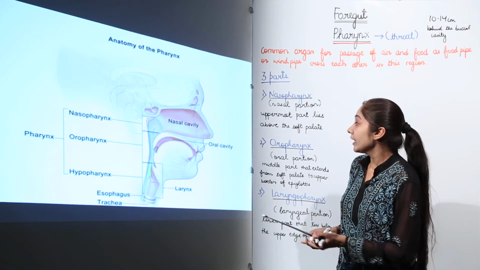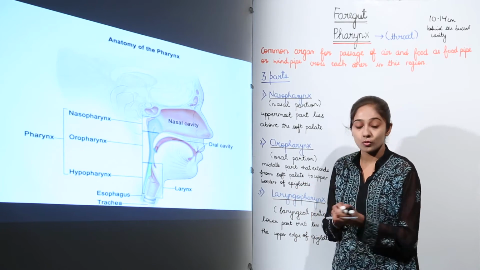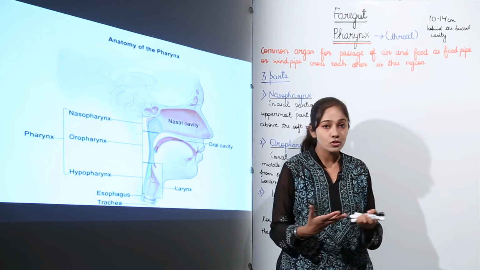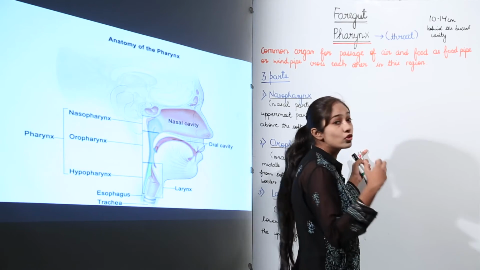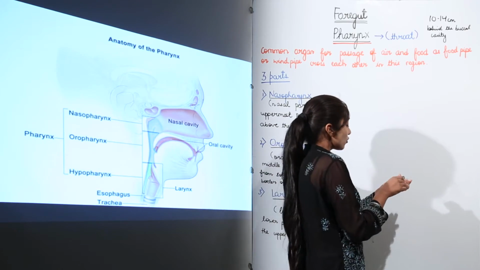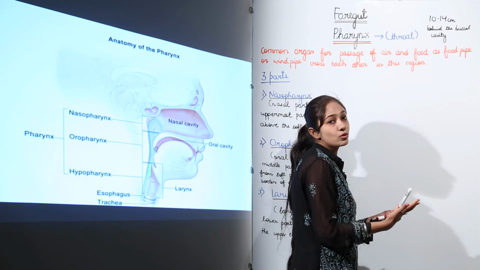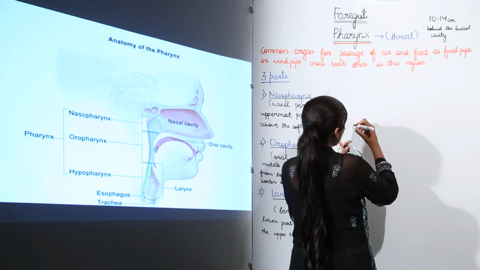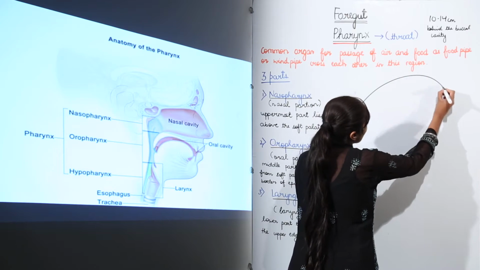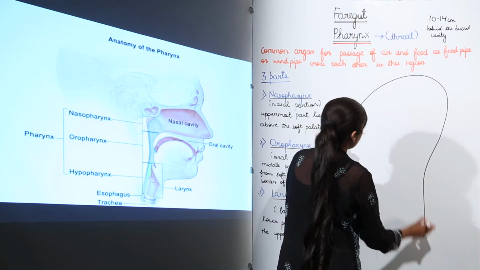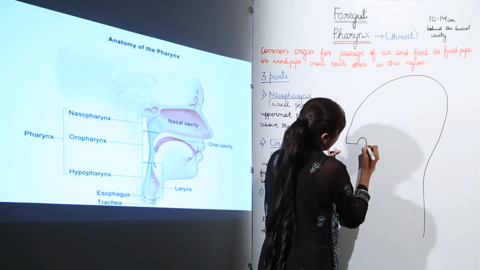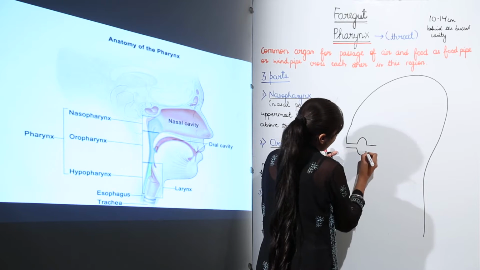So let us draw this diagram so that it's easily understood, and you can draw this image in your notebooks when you see this video. So just start with me, take your notebooks and a pencil and start to draw this. Well, this is how roughly I am going to draw the pharynx, right.